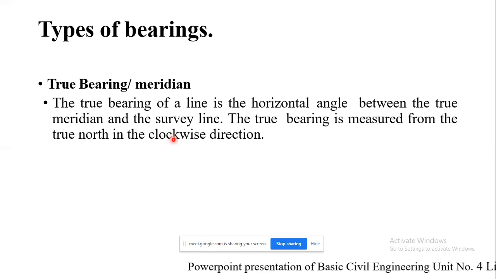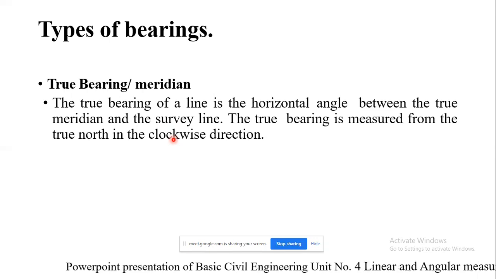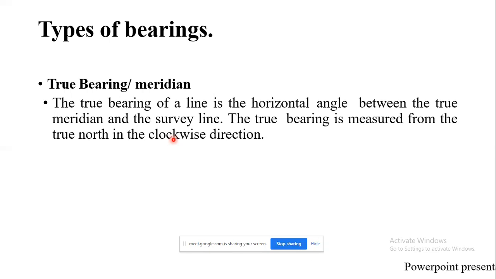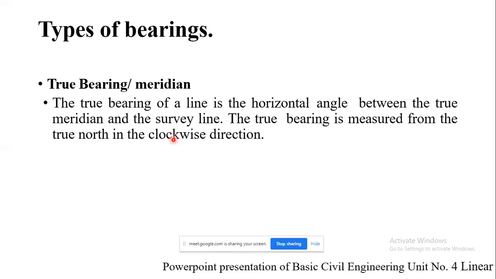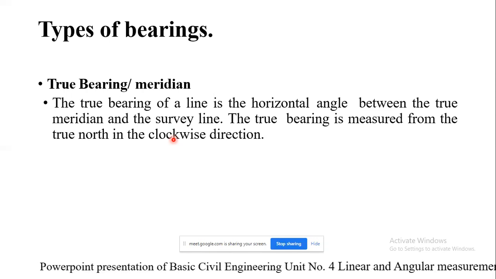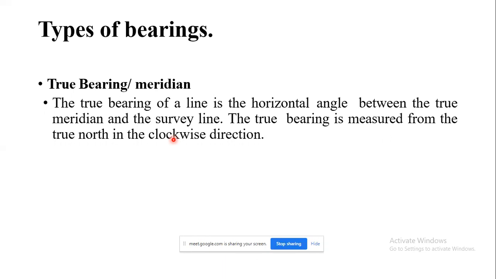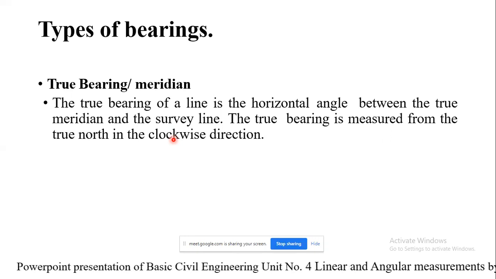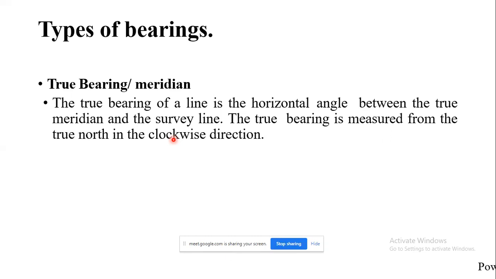The true bearing is measured from the true north in the clockwise direction. Basically, with respect to the geographical north, or geographical meridian, which has been fixed, whatever angle is measured, that is the horizontal angle of the survey line, and it is called the true bearing.